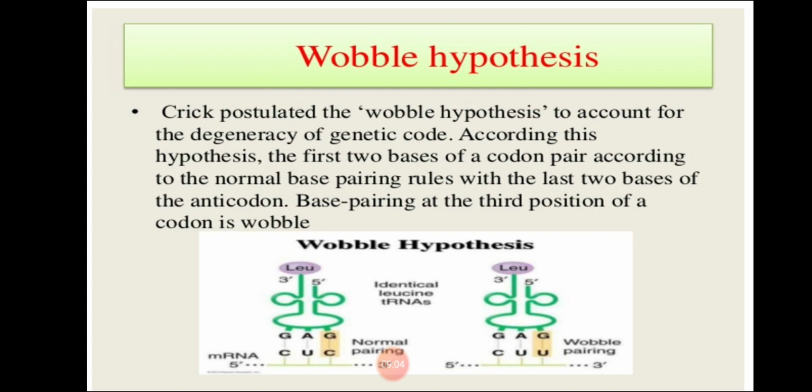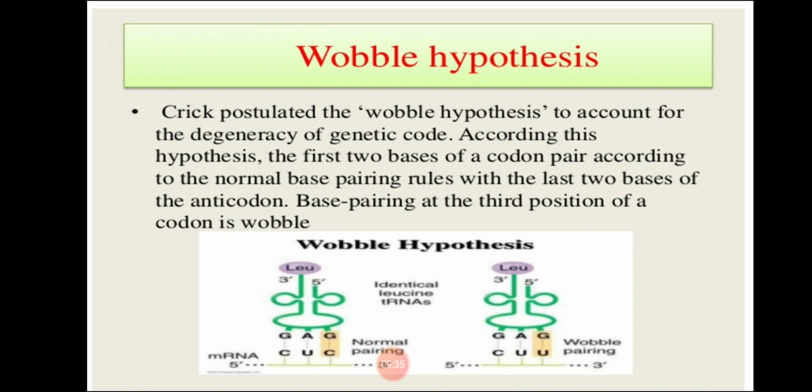According to the Wobble hypothesis, the first two bases are the same in both codons. Only the third pairing, that is GC and GU, is different.